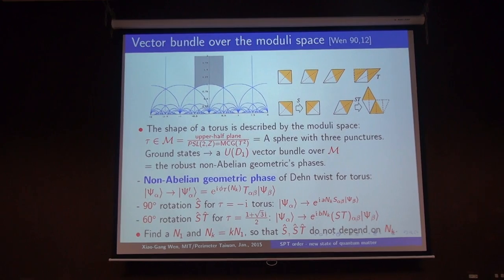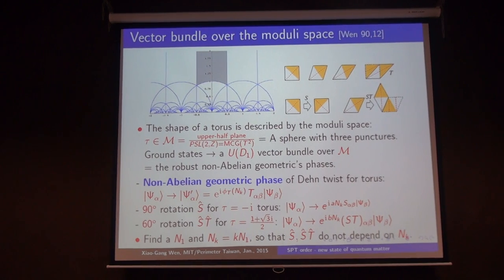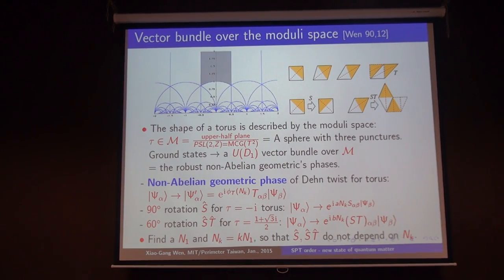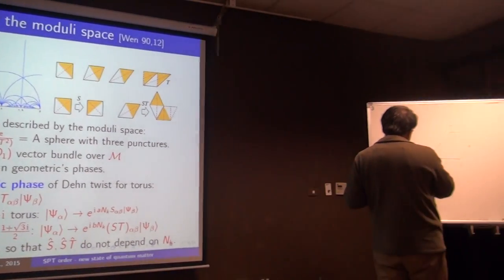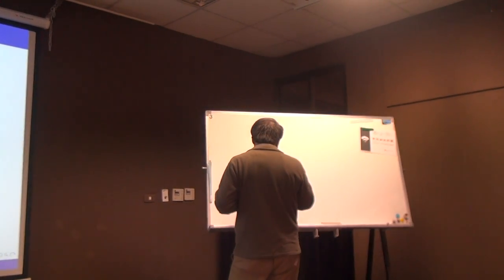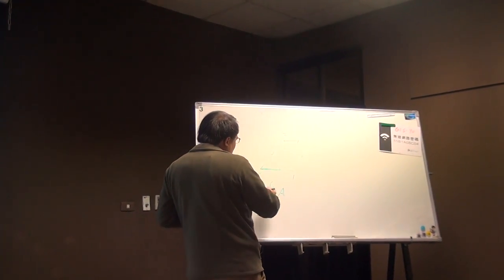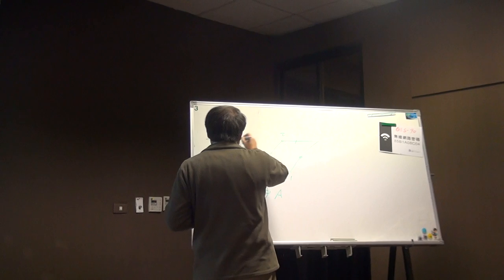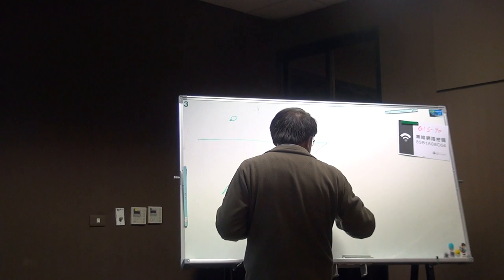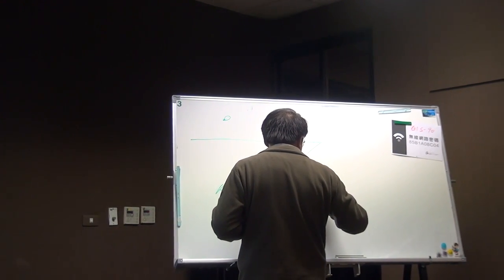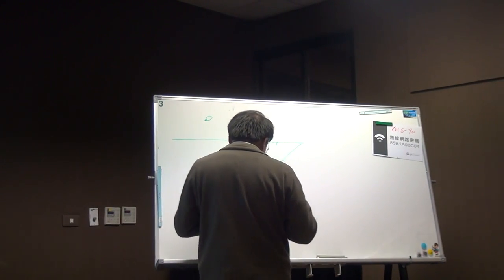The first thing I want to say is that this connection only has a U(1) part. It's purely U(1). That means we have this connection, which is a matrix-valued differential one-form. When you do a loop integration in the moduli space, going around a small loop, this gives us a phase. This phase is just e to the i beta times delta alpha beta. So it's diagonal. It's purely U(1).